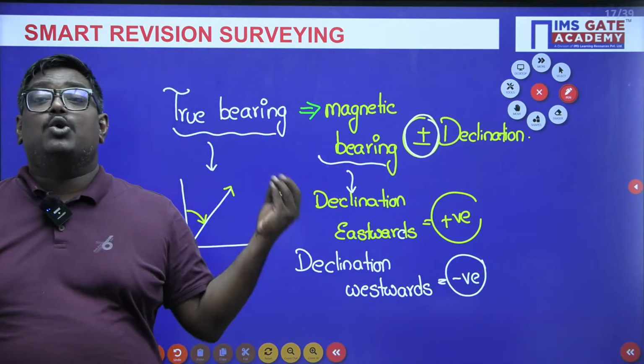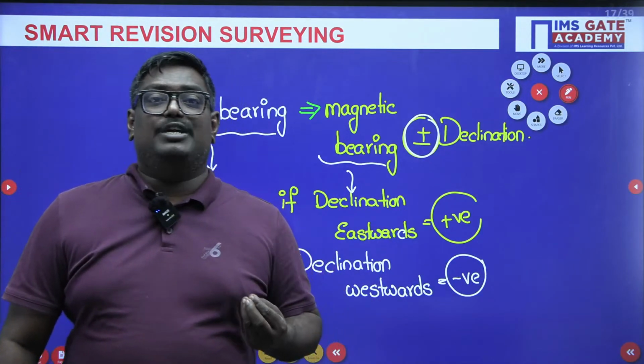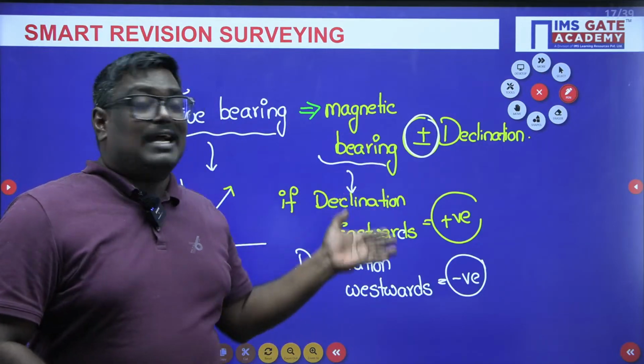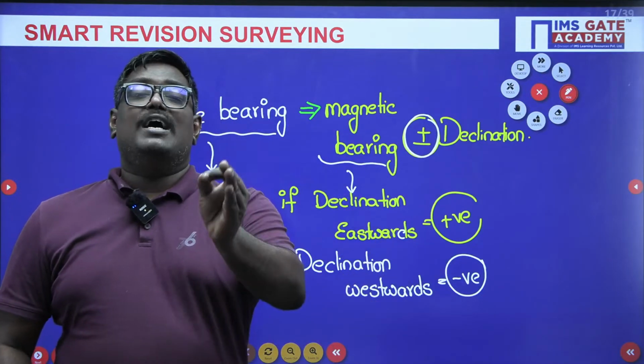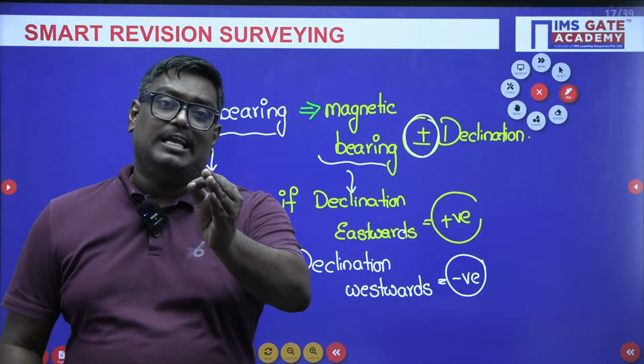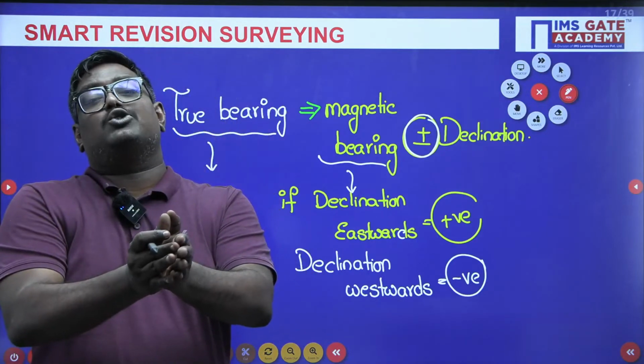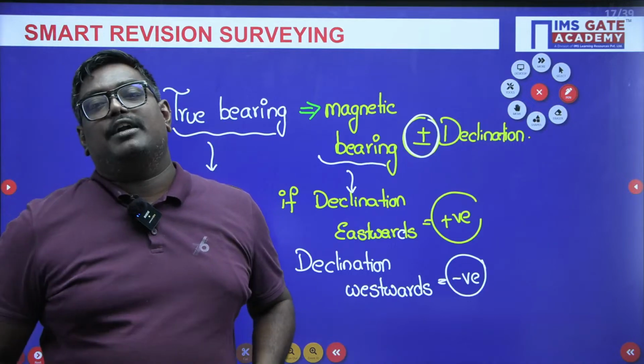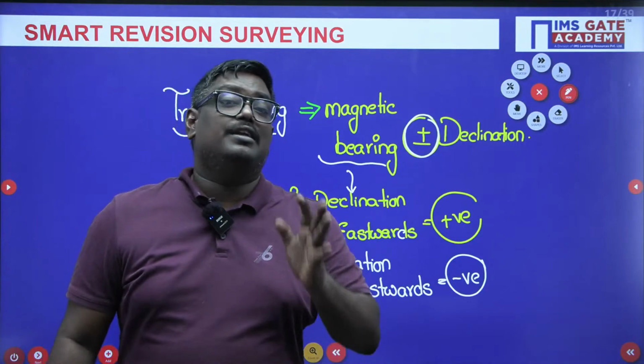The important note I would like to tell you, my dear students, is whenever these kind of problems are asked, always convert them into whole circle bearing. Get the final answer also in whole circle bearing. Then you convert into reduced bearing if the options are in reduced bearing.